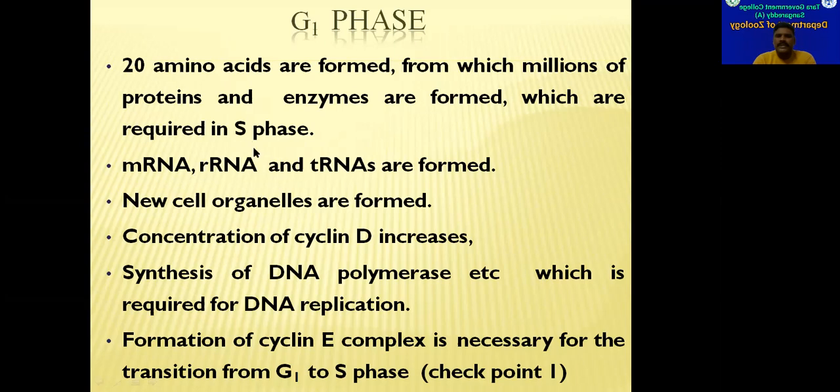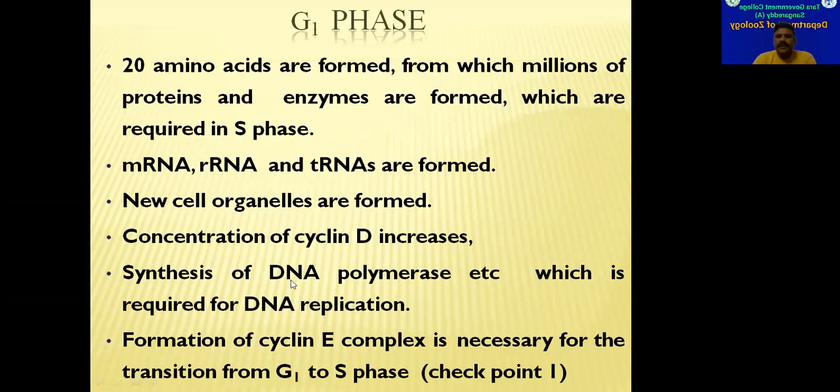Protein synthesis also requires production of mRNA, rRNA, and tRNAs. So, all these also will be synthesized during this G1 phase. New cell organelles will be formed by utilizing all these proteins and synthesized lipids. So concentration of cyclin D also gradually increases. Cyclin D is very, very important, so we will see the importance of cyclin D in the next lecture.